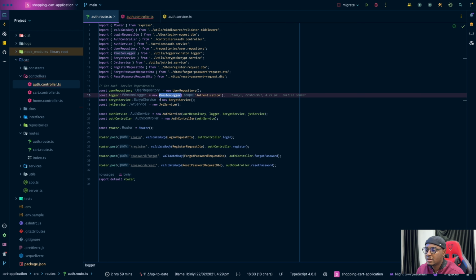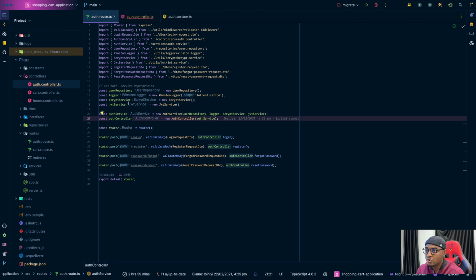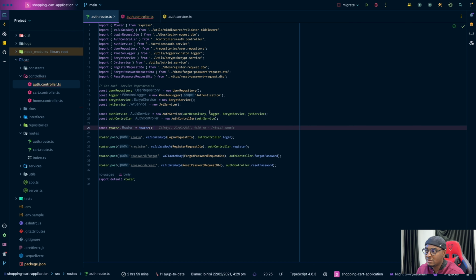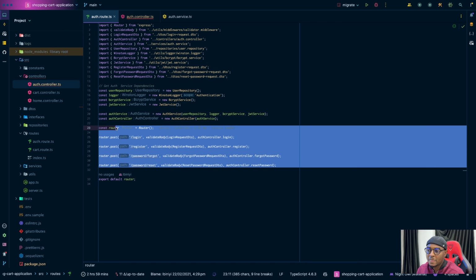So yeah, and then the service here, the auth service, and we are passing the repository, sorry, the dependencies, right? And then, if we want to switch to Pinot Logger, this is where we're going to do it, right? We don't even have to touch this one. So yeah, that's basically it. And then we have the functions. I mean the routes, I say functions.